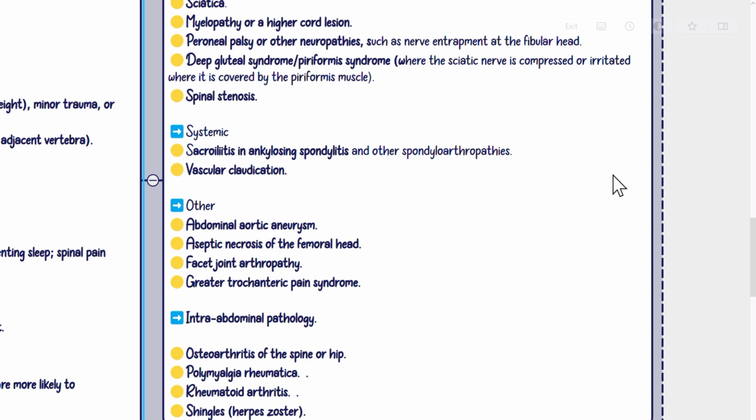other spondyloarthropathies, vascular claudication. Other: abdominal aortic aneurysm, aseptic necrosis of the femoral head, facet joint arthropathy, greater trochanteric pain syndrome, intra-abdominal pathology, osteoarthritis of the spine or hip, polymyalgia rheumatica, rheumatoid arthritis, shingles, herpes zoster.